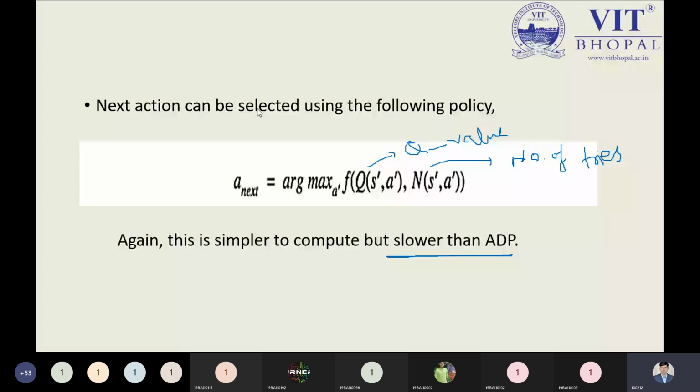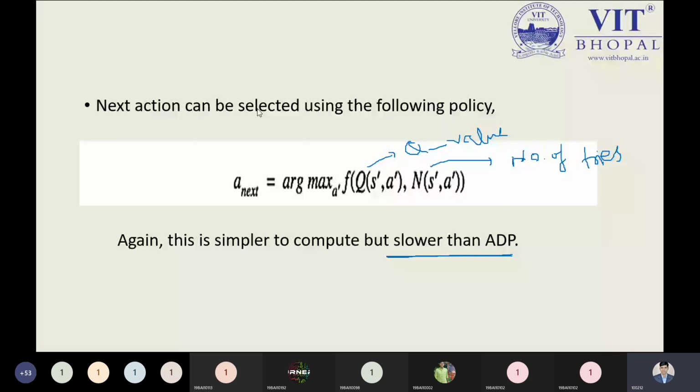So what is the action you are following? The next action can be written by two important parameters. One is Q and N of s dash. Q is our Q value function and N is the number of tries. s dash is there because we are looking for the next action. Next action what would it be? You have to talk about the next state, which is recognized by s dash. From this point, we have to use each and every step properly.